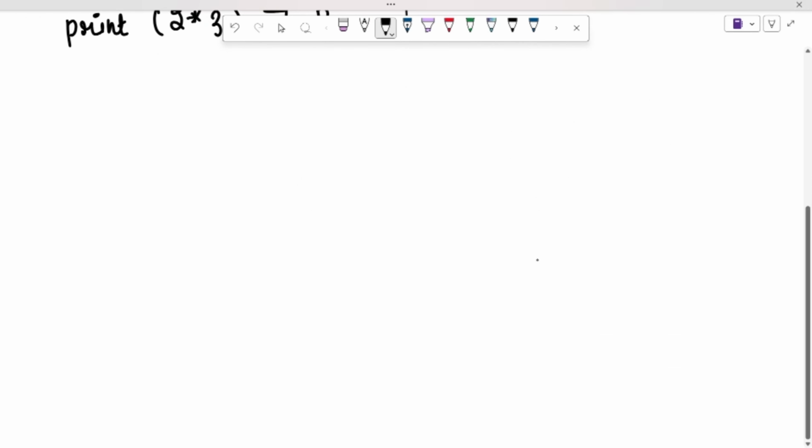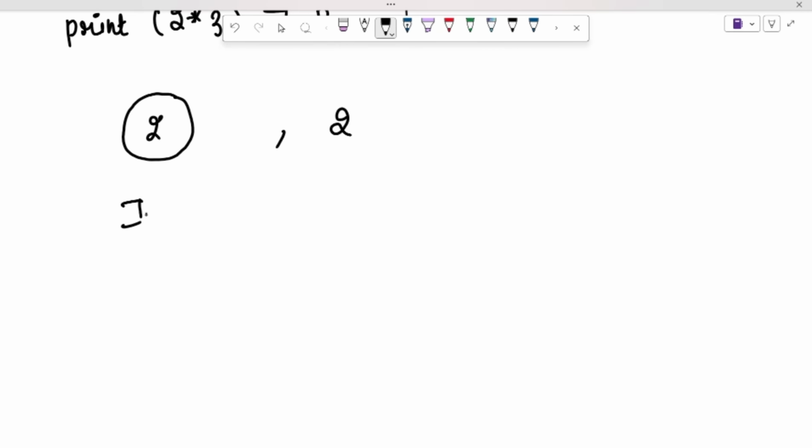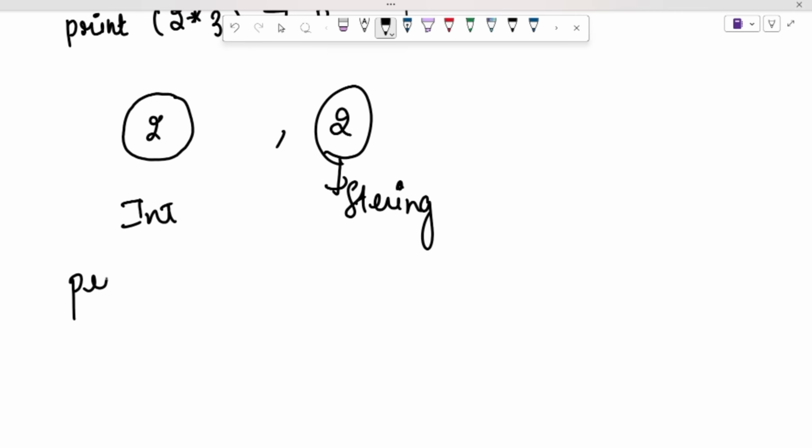Now, how can we check the data type? In some cases we are getting the value 2, and in other cases we are also getting 2 as output, as we saw in our code. But we don't know whether our code is treating 2 as an integer or as a string, right? So to check what data type 2 is, we have to use the type command. We will write print type of 2.